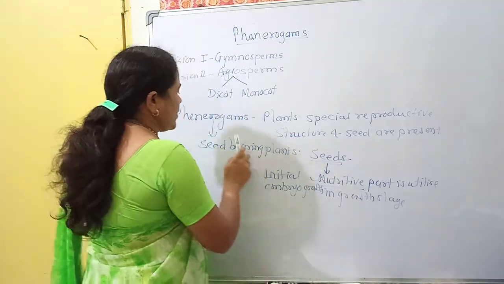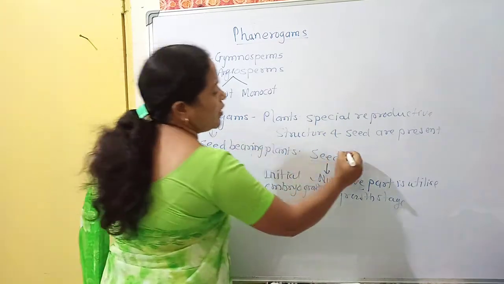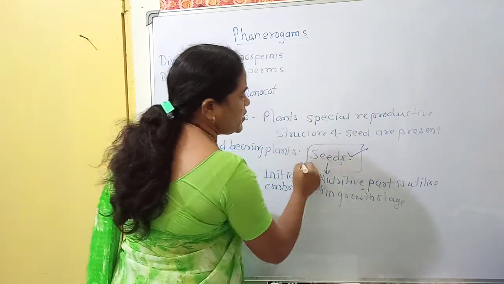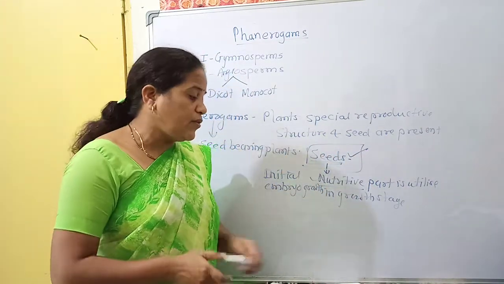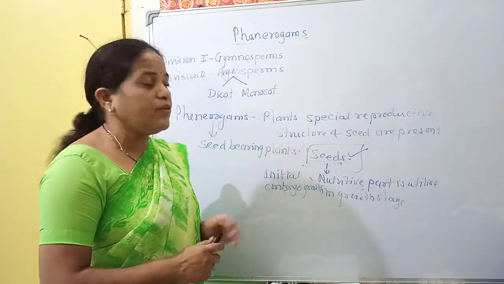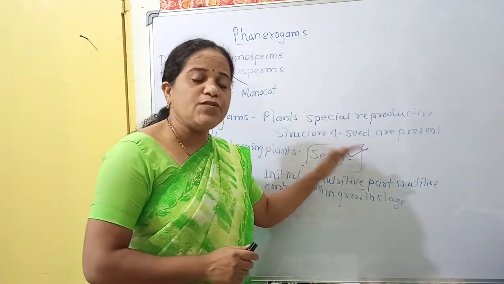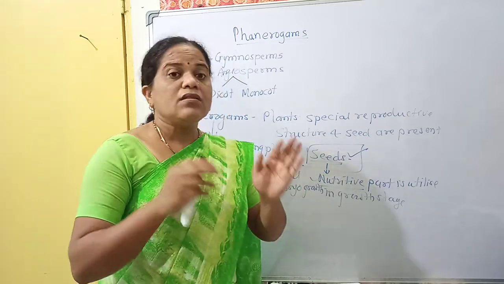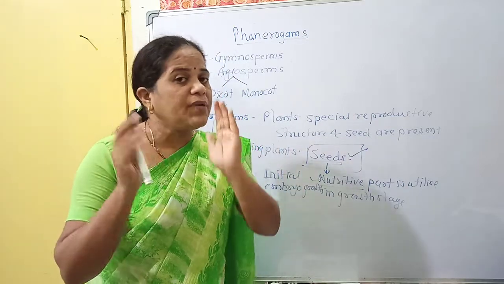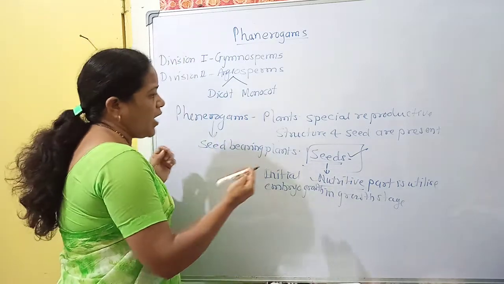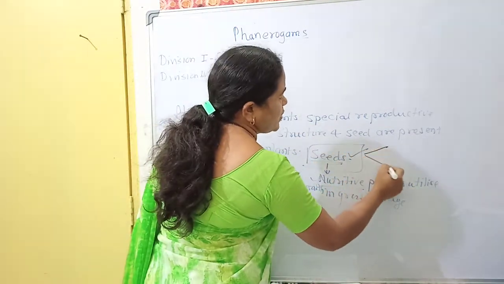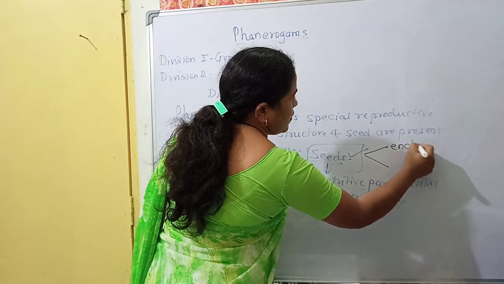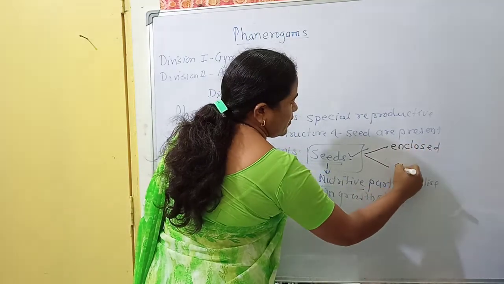Now, phanerogams have seeds with nutrition, and that seed is used for next generation formation, meaning plant preparation. Seeds have two types, enclosed or open.